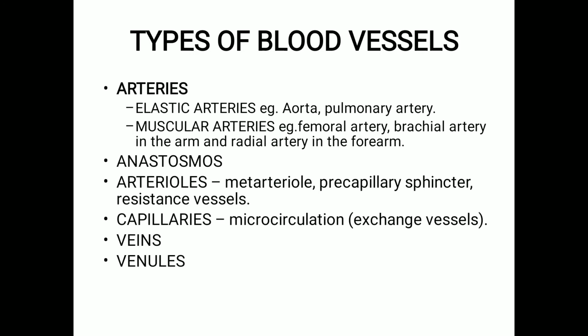These are the different types of blood vessels. They are the arteries, anastomoses, arterioles, capillaries, veins, and venules. First, we'll see what the arteries are. Arteries are of different types: elastic arteries and muscular arteries. Examples of elastic arteries are the aorta and pulmonary artery. Examples of muscular arteries are the femoral artery, the brachial artery in the arms, and the radial artery of the forearm.